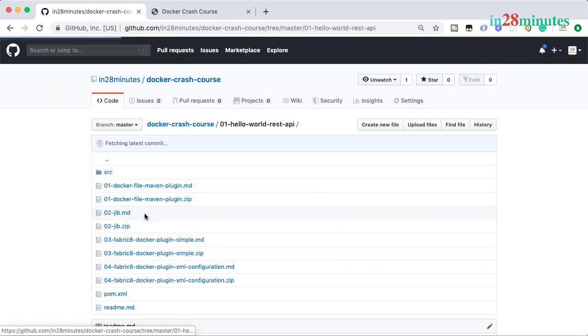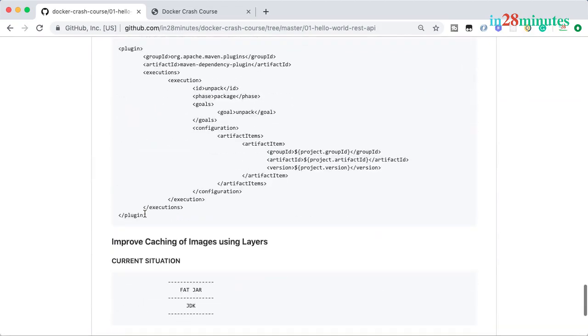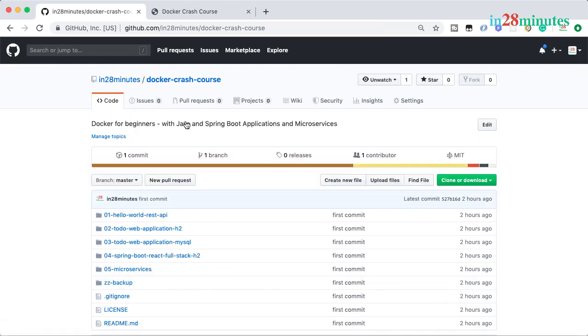Each of these projects contains a README file with more details about that specific project. We also have a few code backups at different stages of that specific section. Now, I guess I've bored you with a lot of these details. The most important thing is to bookmark the GitHub repository. Make sure that you have Java 8 or a higher version of Java installed. Make sure that you have the latest version of Eclipse installed, and you are all set.